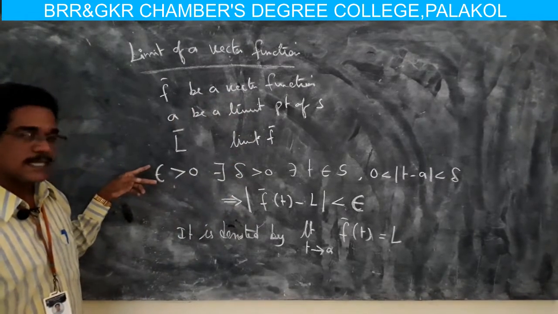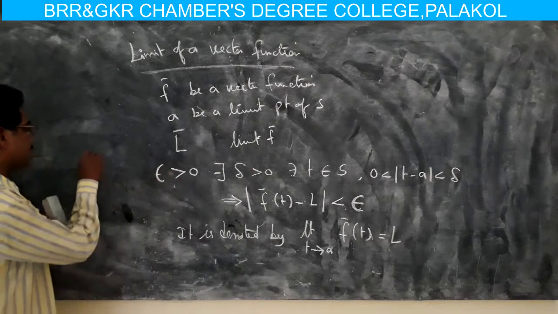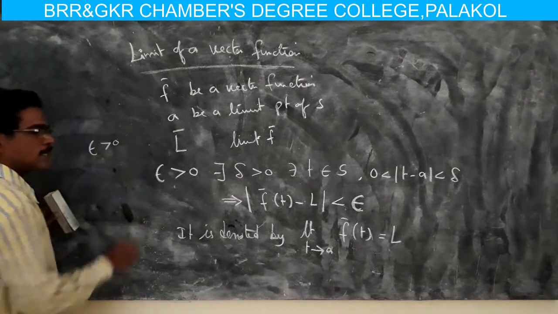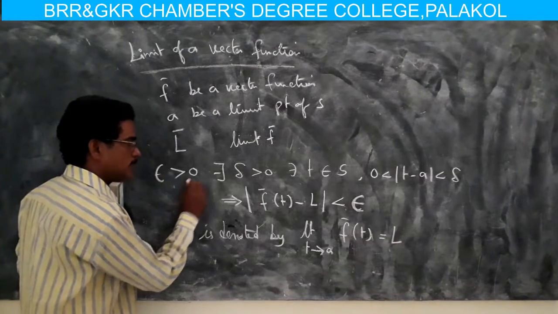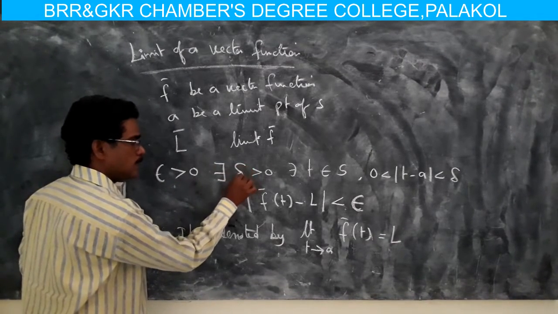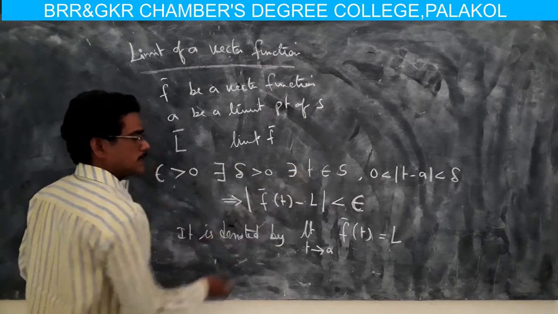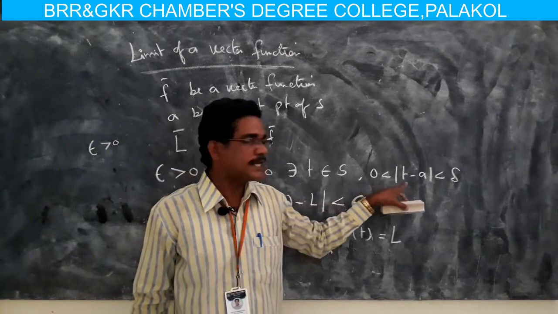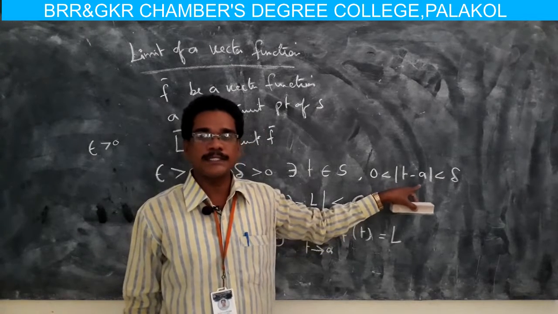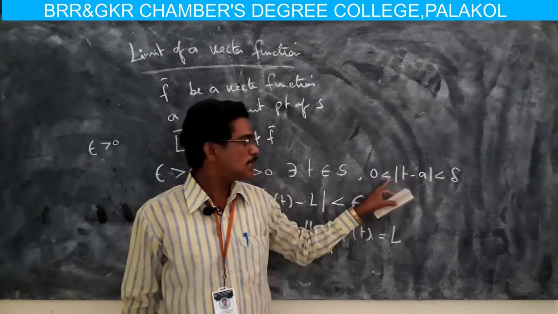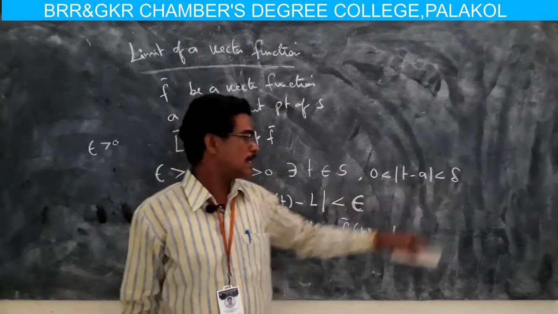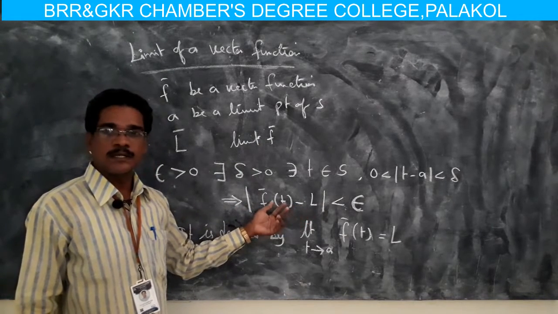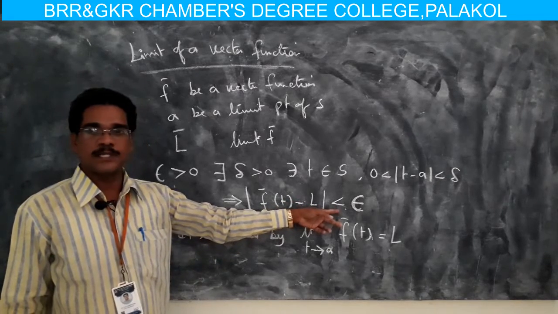If to each epsilon greater than 0, there exists delta greater than 0 such that t belongs to S and 0 less than modulus of t minus a less than delta implies modulus of f of t minus L is less than epsilon.